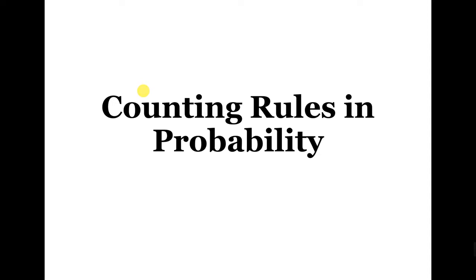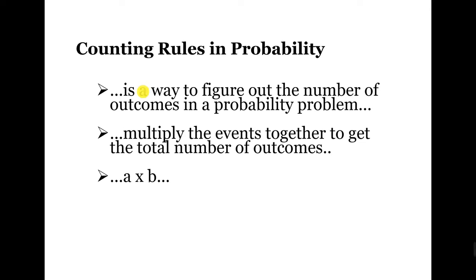Now, counting rules is a way to figure out the number of outcomes in a probability problem, and to know this, it is the product of all events to get the number of outcomes. For example, if you have an event A and another event B, then all the different outcomes for the events are A and B.